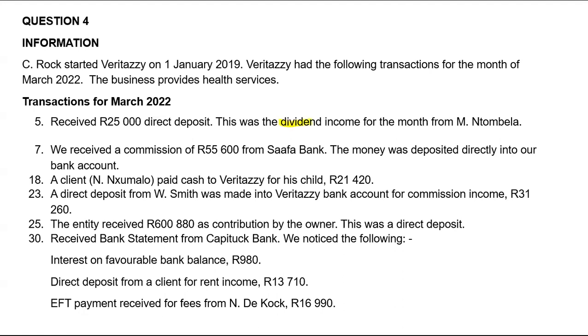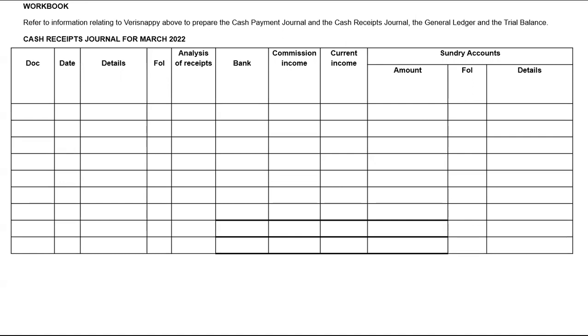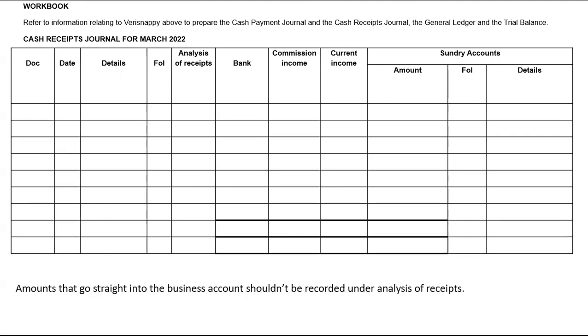Now, dividend income is another account that is affected. And remember, when you record the transaction in the cash receipts journal, you always start with the source document. If it was a direct deposit, your source document will be your bank statement, okay? So that's why I have BS under documents. Others normally write EFT, but EFT is not a source document. The source document in this case is the bank statement that you receive from the bank.